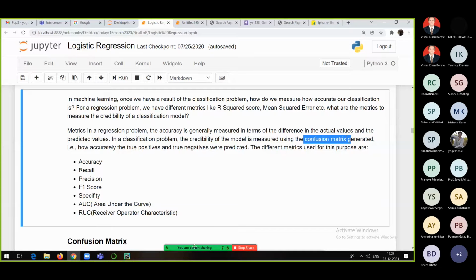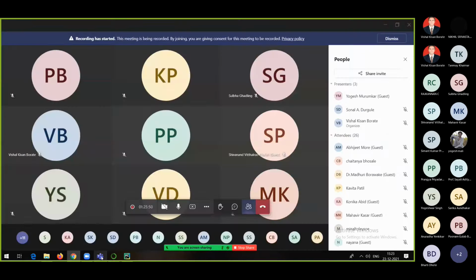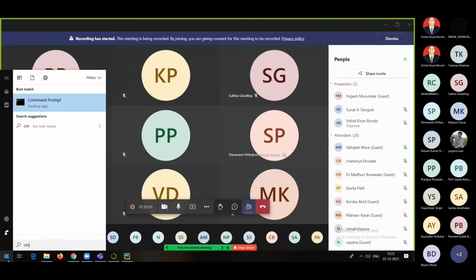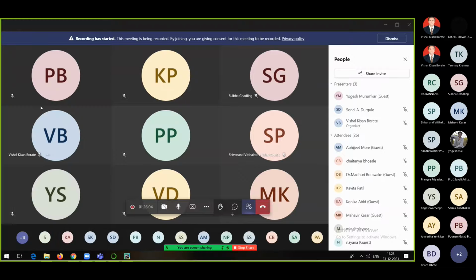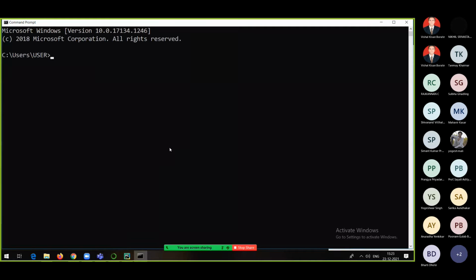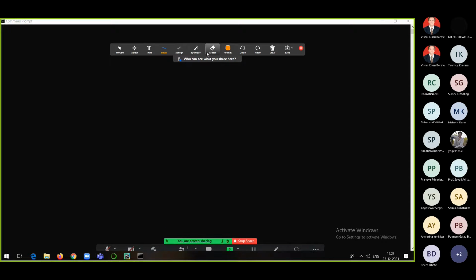If someone is already aware about confusion matrix, please let me know. Okay. It is something important, right? Confusion matrix is something important, everyone. Now let me show you what a confusion matrix is, and then we will discuss what is accuracy, what is precision, what is recall, what is F1 score, what is ROC, what is AUC. Let me talk about confusion matrix first, because once you have a confusion matrix, you can derive all these things from it.